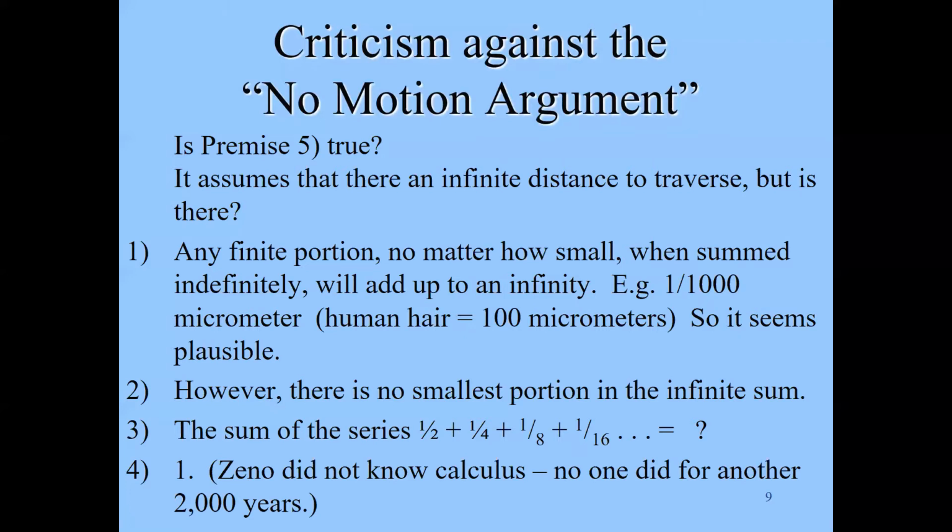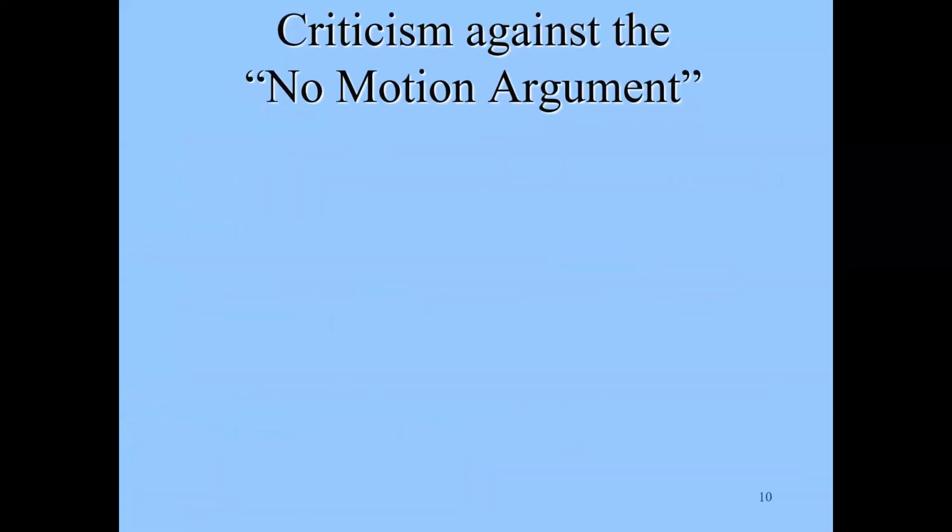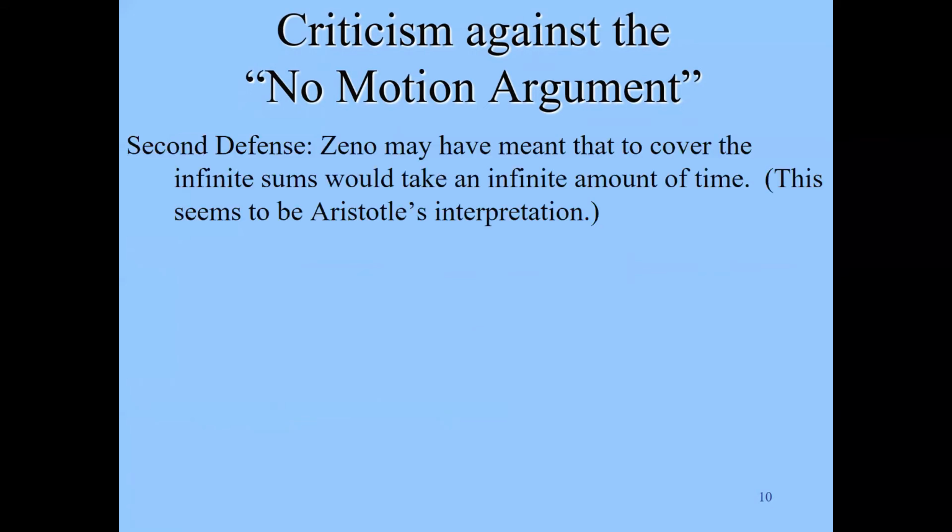And this is a basic principle of calculus. Now, Zeno didn't know calculus. In fact, no one did for another 2,000 years, so we shouldn't blame Zeno for this. But this is one way that people have responded to the argument. Some people are not satisfied with this response whatsoever, but this is one way some people have suggested to get around Zeno's argument. There is another criticism against the no motion argument, the primary argument.